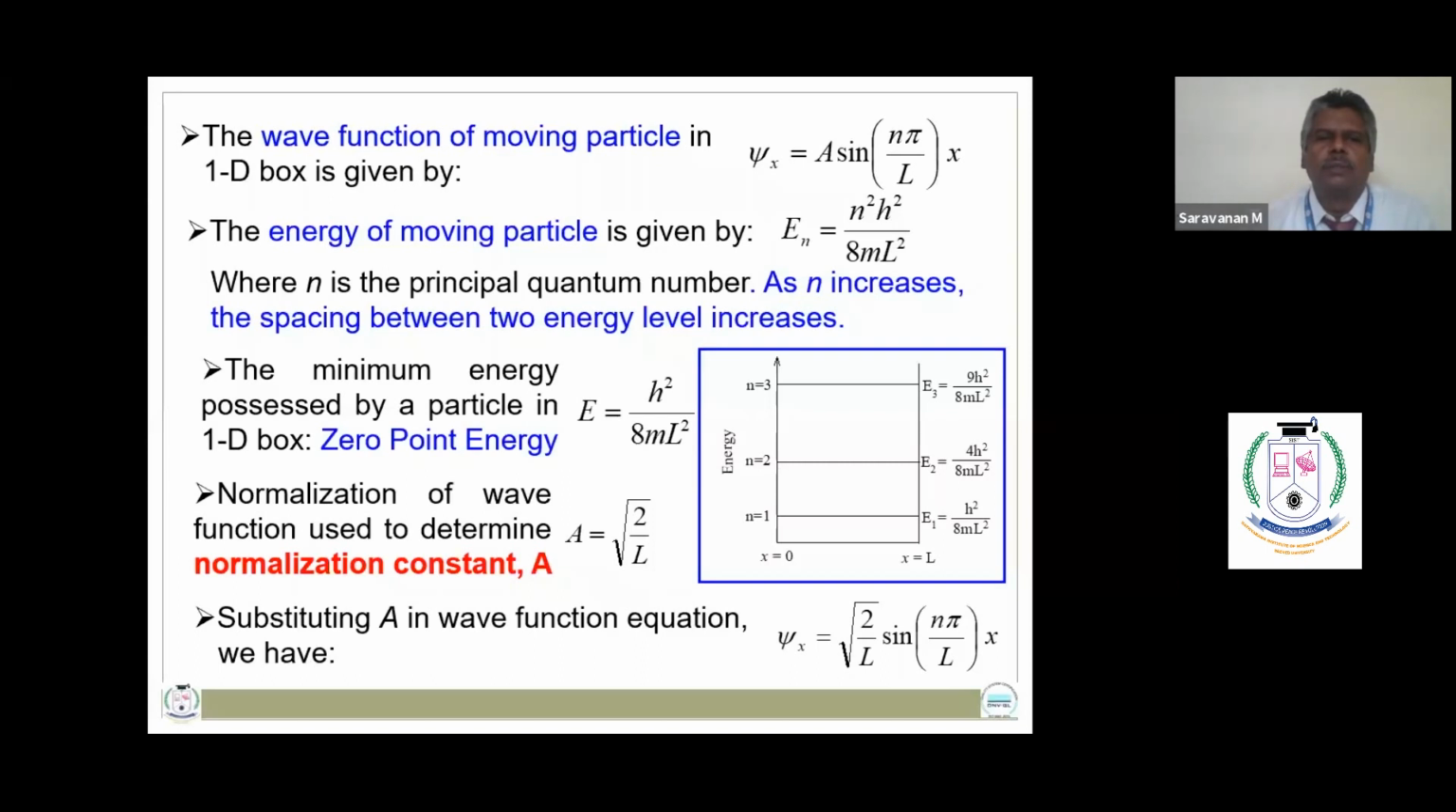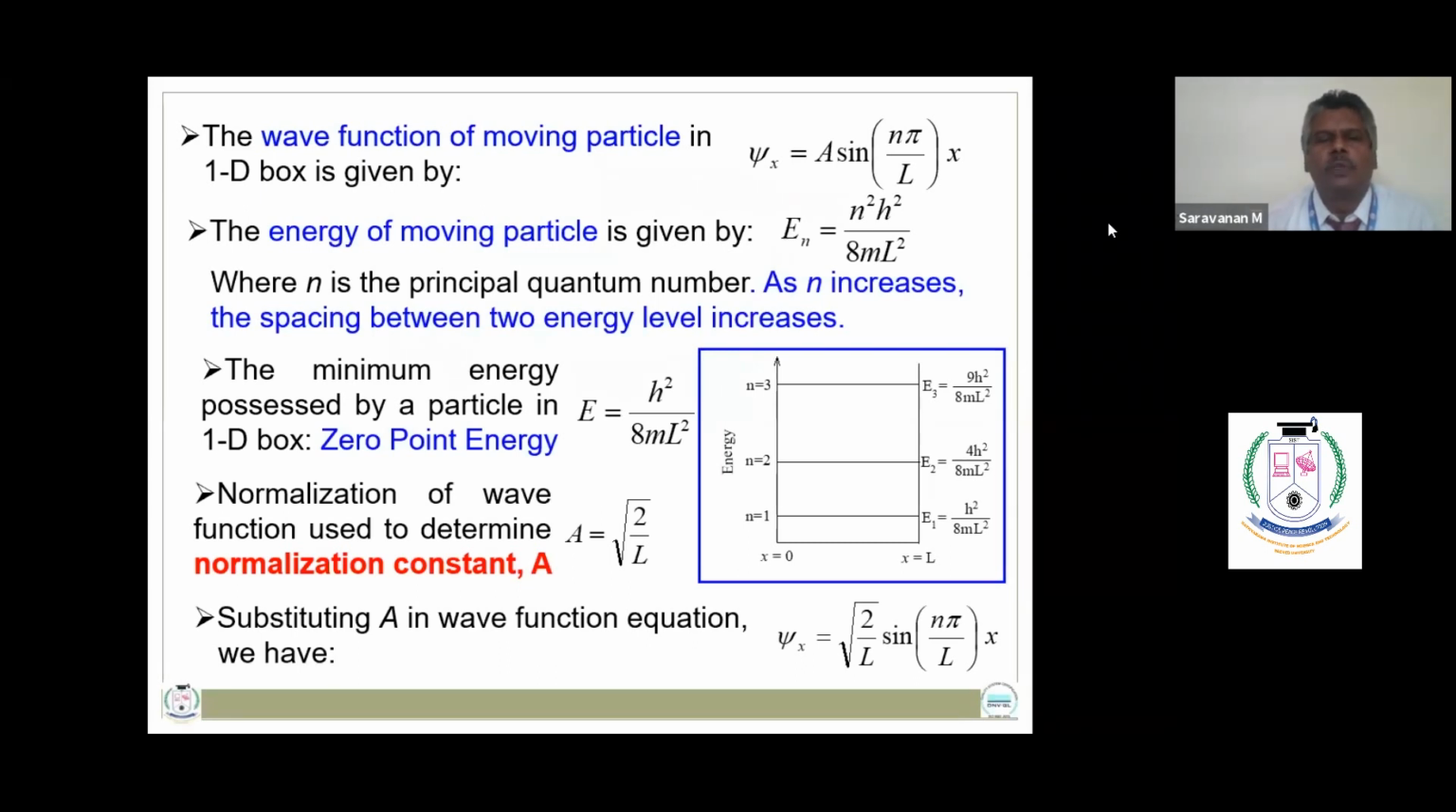So you need to find out the wave function of moving particle in one-dimensional box. It is given as psi is equal to a sin n pi by L x, where a is equal to normalization constant, square root of 2 by L. So substituting the value of a, we get the wave function for a particle in one-dimensional box as psi is equal to square root of 2 by L sin n pi by L into x.